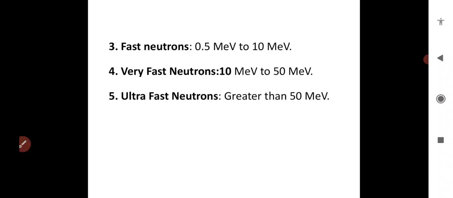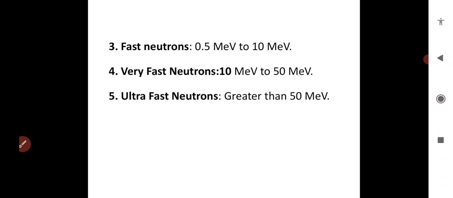Discuss the classification of neutrons on the basis of energy. One is slow neutrons. In that there are two types. One is cold neutrons, another one is thermal neutrons. Second type is intermediate neutrons. Its energy ranges from 1 kilo electron volt to 0.5 mega electron volt. And the third one is fast neutrons. Its energy ranges from 0.5 mega electron volt to 10 mega electron volt.